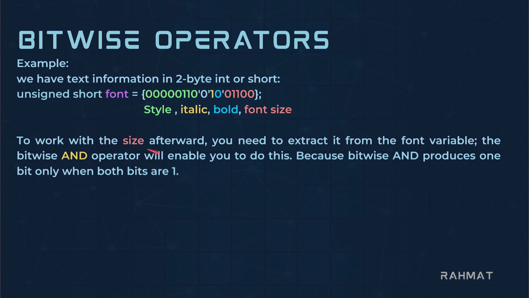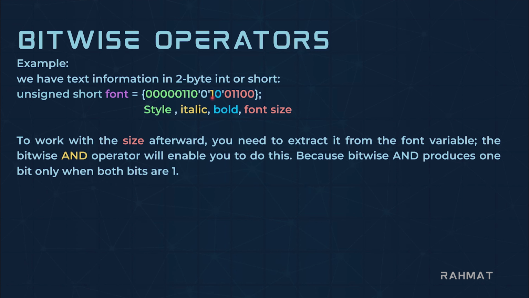To work with the size afterward, you need to extract information from the font variable. So now you can extract information and store it in other single variables, so that you can switch between different states. For extracting information, you can use a bitwise operator. The bitwise AND operator produces 1 bit only when both bits are true.